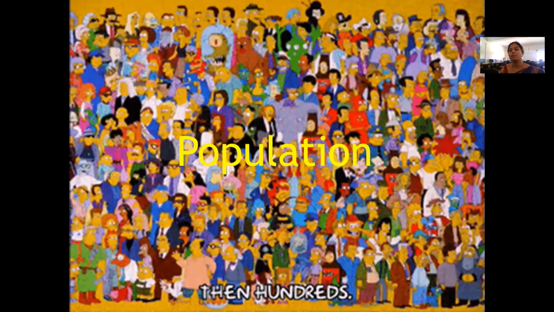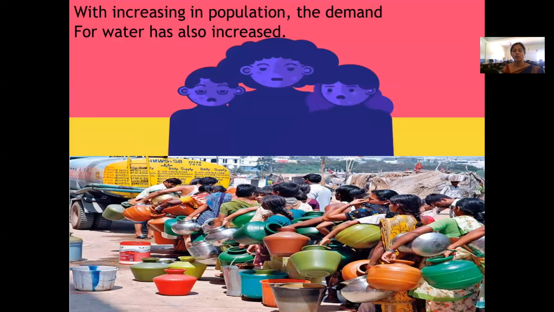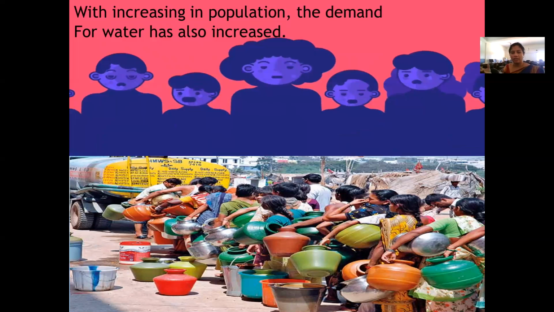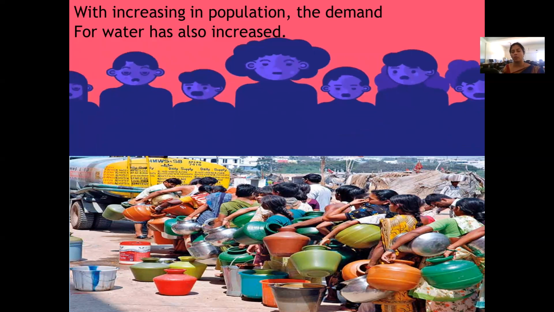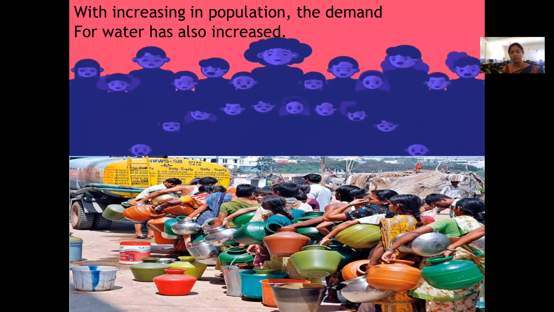The number of people on the land is increasing, right? So the increase in population is one of the reasons. Now how is it? See, with the increase in population, the demand for water also increases, correct? The number of people increases, so you require more water for drinking, for cooking, for other works, correct?